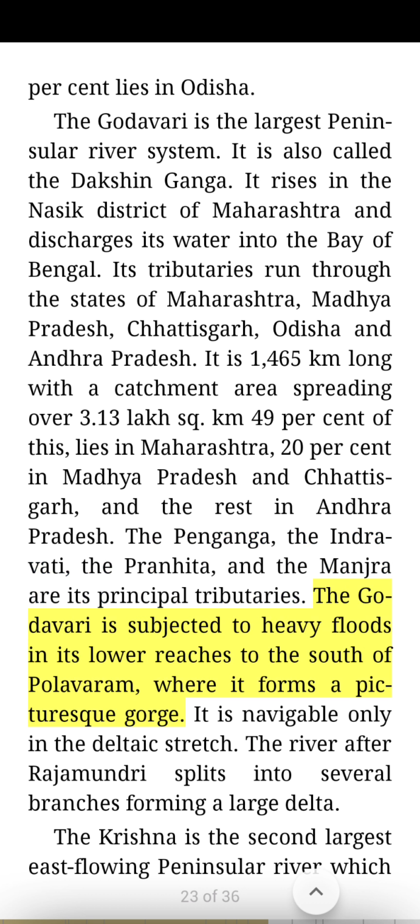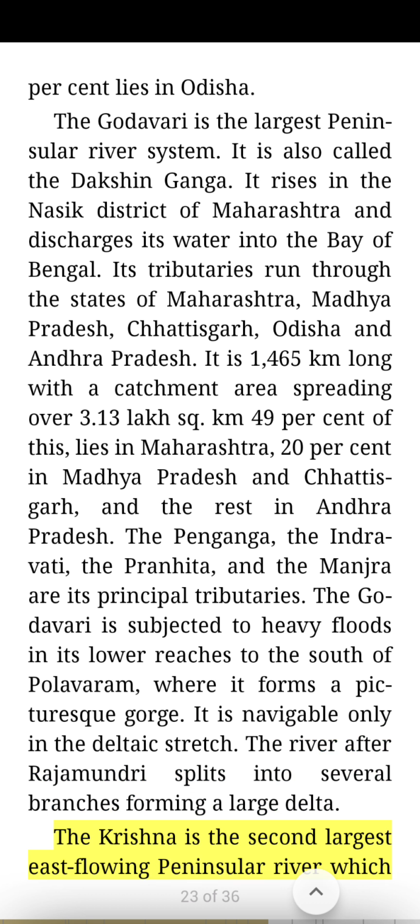The Godavari is subjected to heavy floods in its lower reaches to the south of Polavaram, where it forms a picturesque gorge. It is navigable only in the deltaic stretch. The river after Rajamundry splits into several branches forming a large delta.